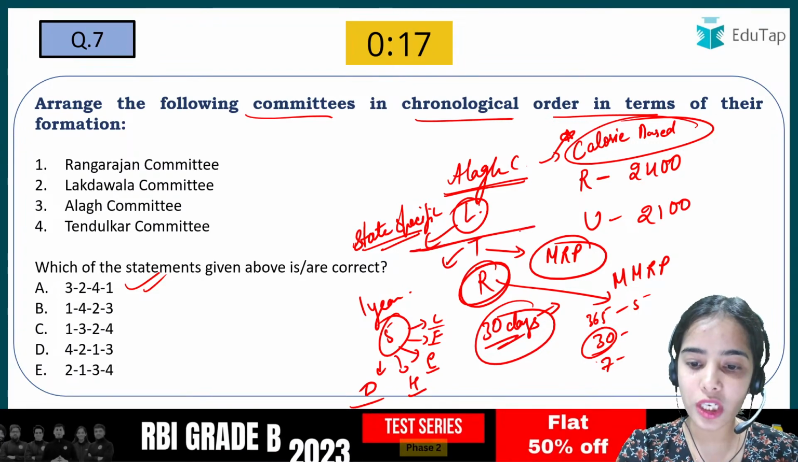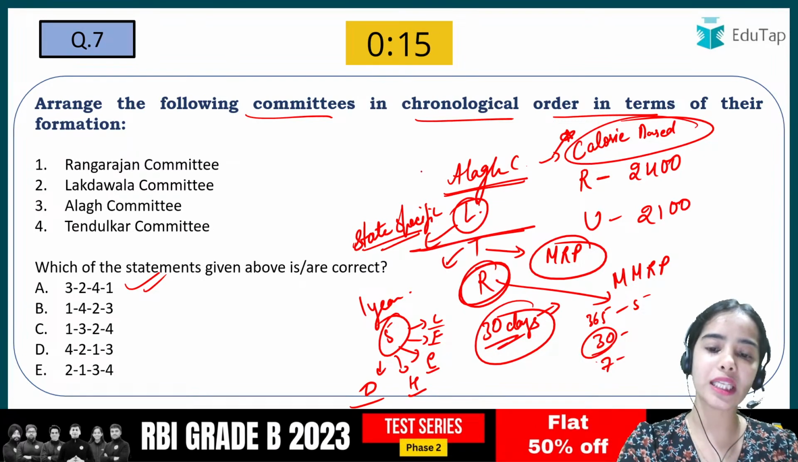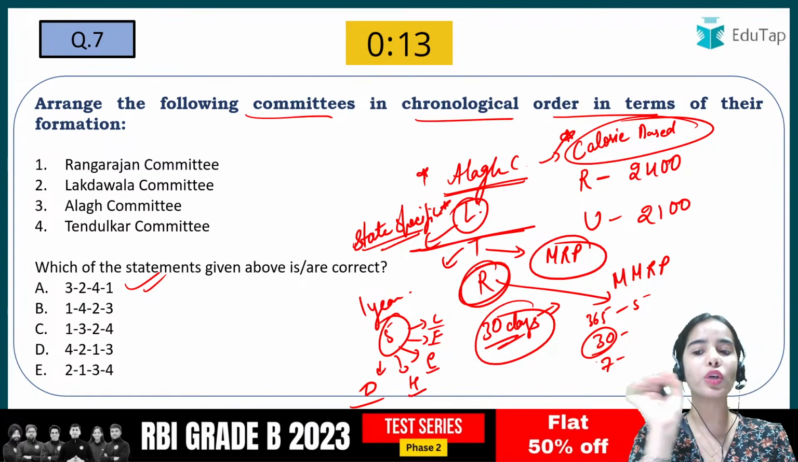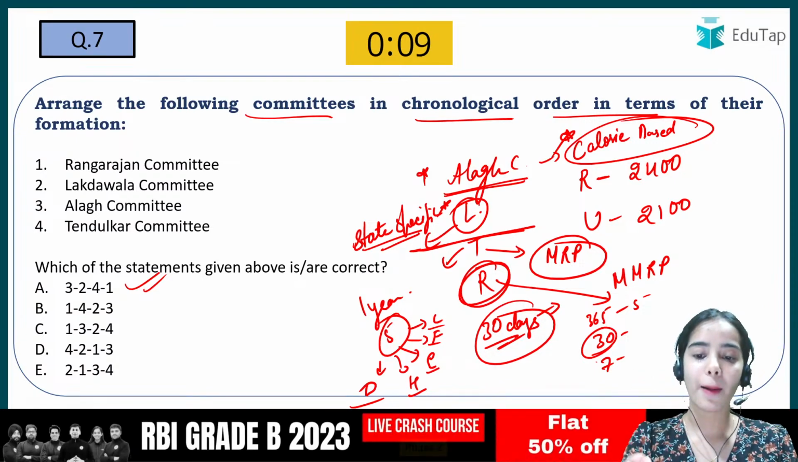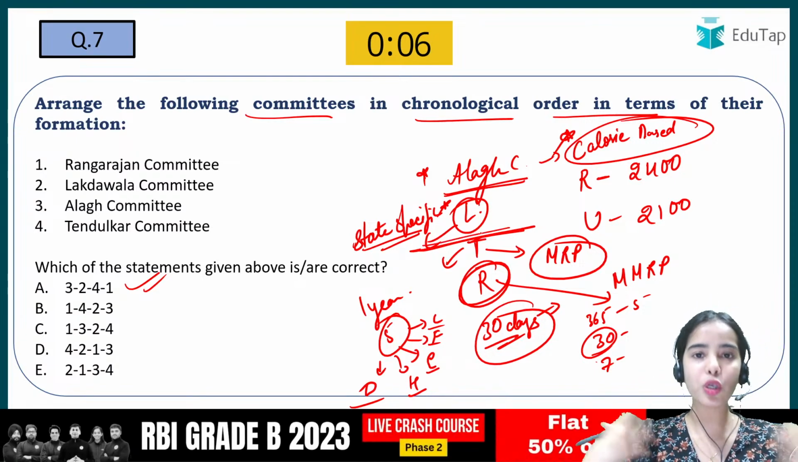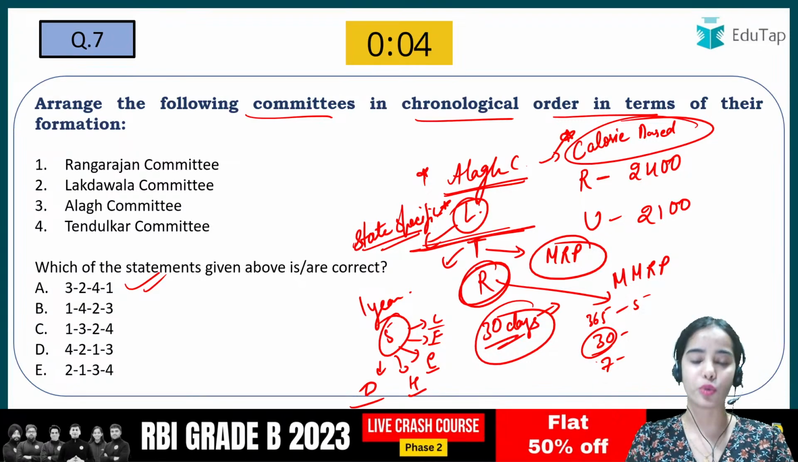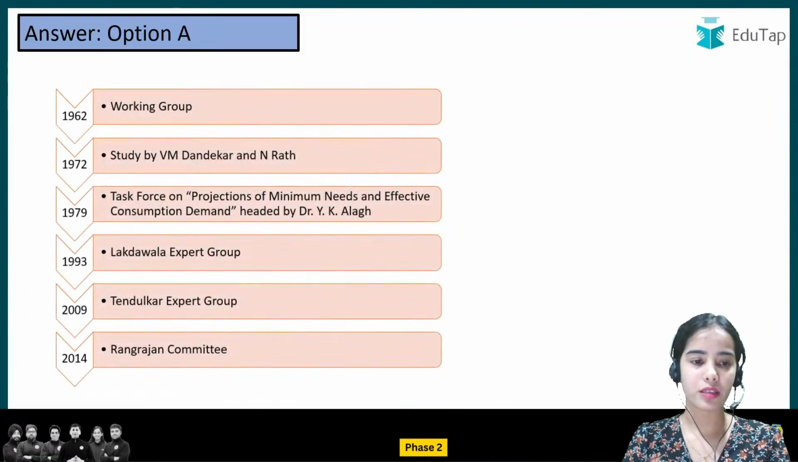Before the Tendulkar Committee, the Alagh Committee and the Lakdawala Committee were only focused on calorie based consumption. They were only focused on consumption. But from the Tendulkar Committee, there came the concept of education and health also. Okay, so you have to be specific about this.